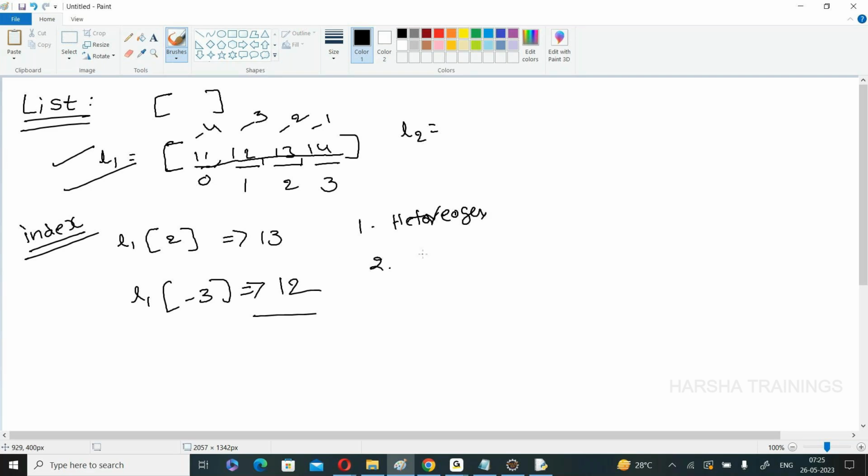And the elements can be duplicated. Yes, we can place duplicate elements in the list, and the elements must be ordered. Ordered in the sense the elements are stored according to the indexes.